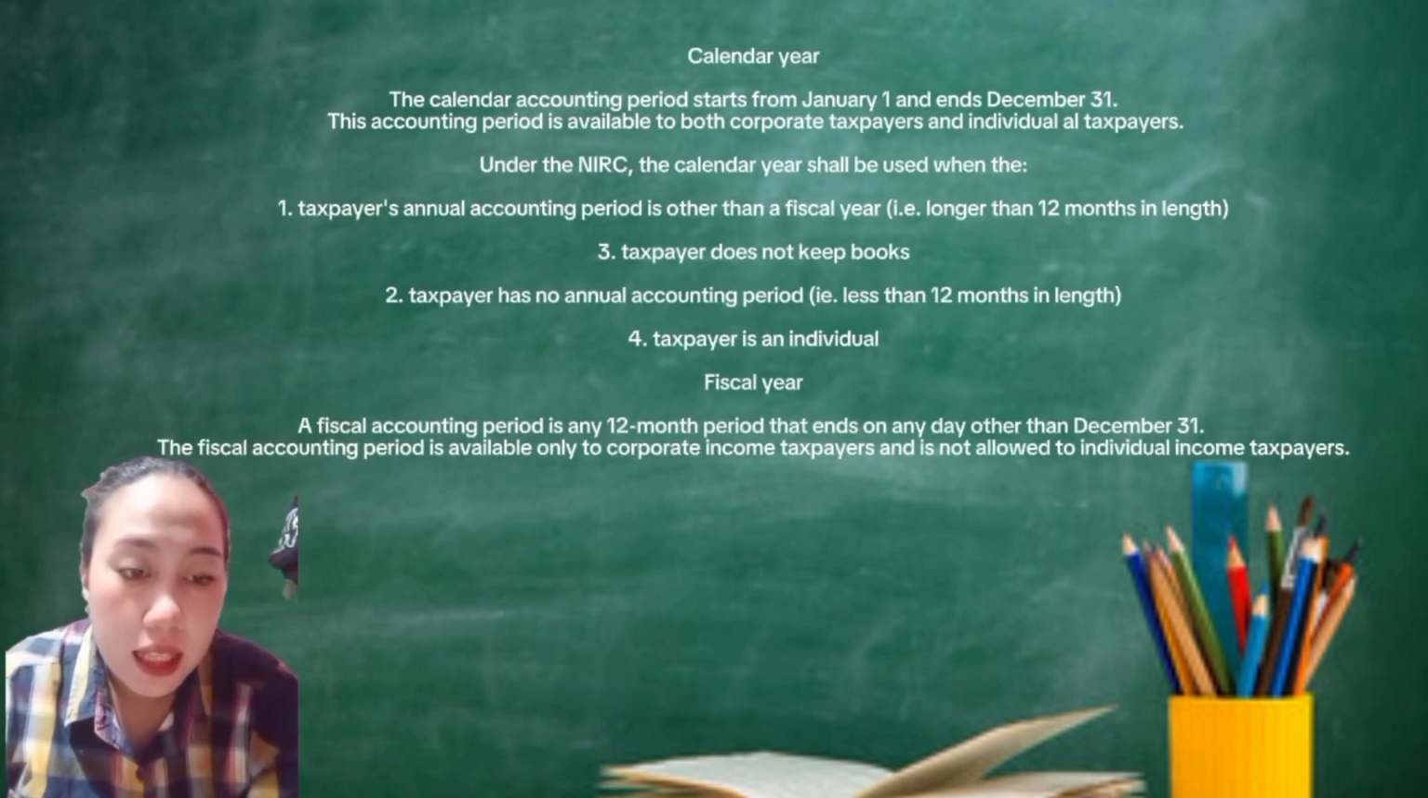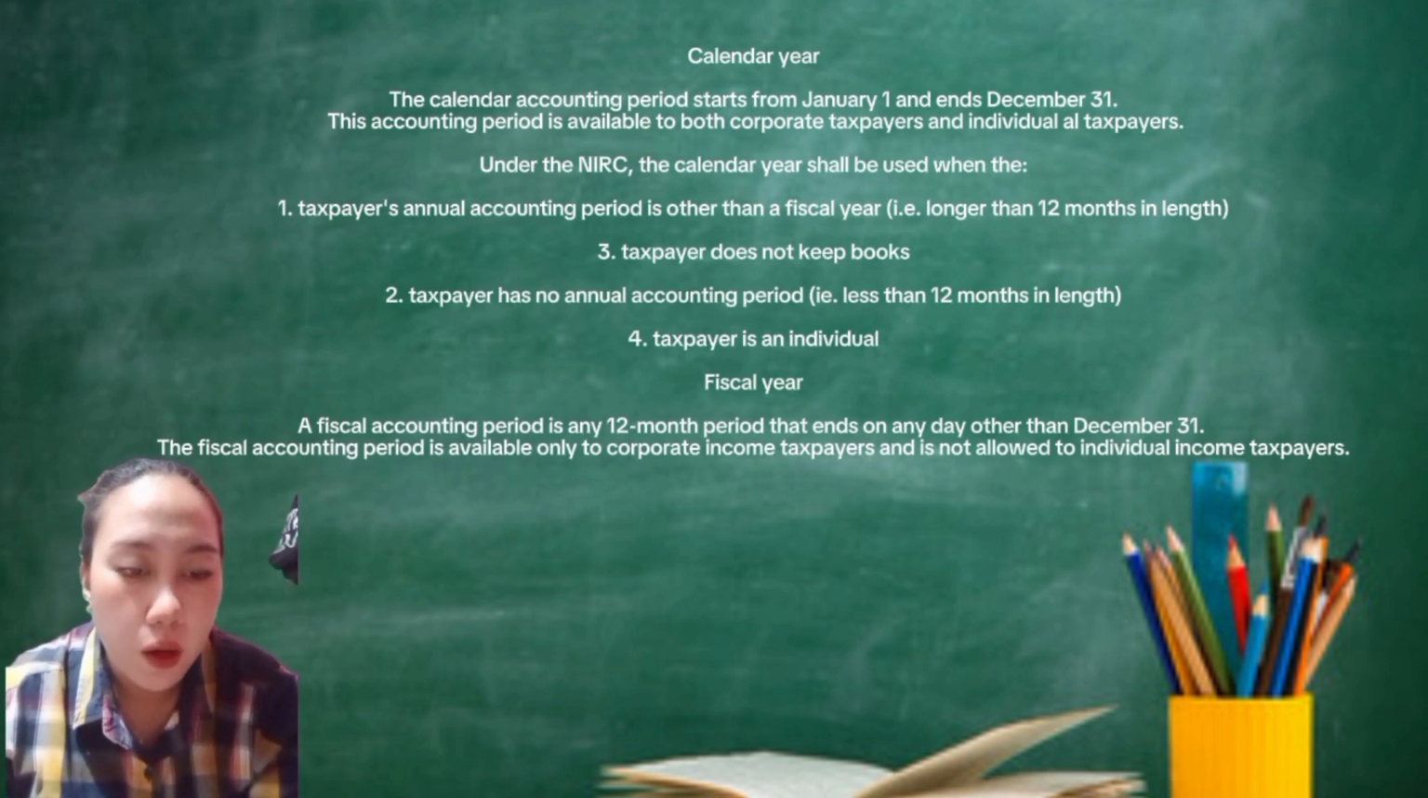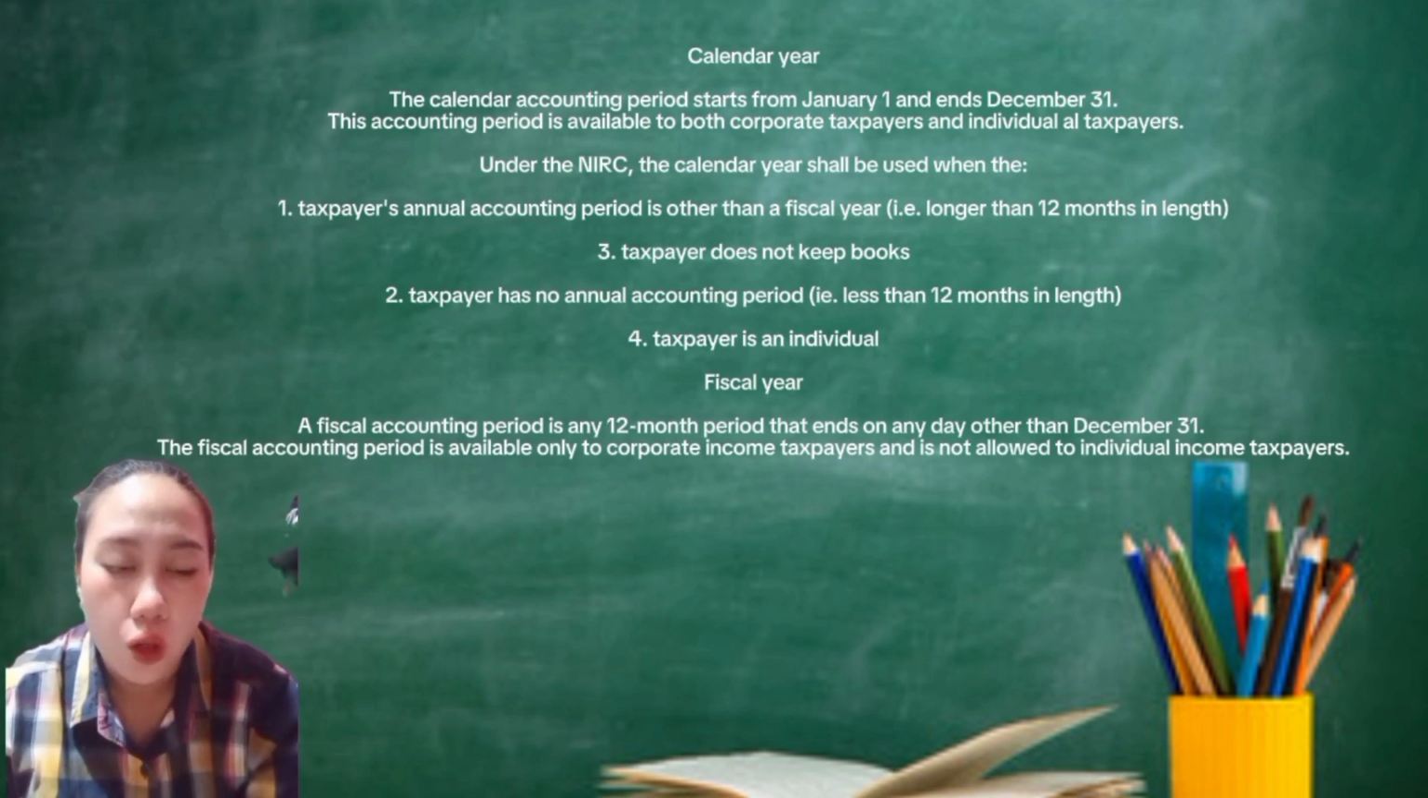Calendar year. The calendar year accounting period starts from January 1 and ends December 31. This accounting period is available to both corporate taxpayers and individual taxpayers. Under the NIRC, the calendar year shall be used when: Number 1, the taxpayer's annual accounting period is other than a fiscal year. Number 2, the taxpayer has no annual accounting period. Number 3, the taxpayer does not keep books. Number 4, the taxpayer is an individual.